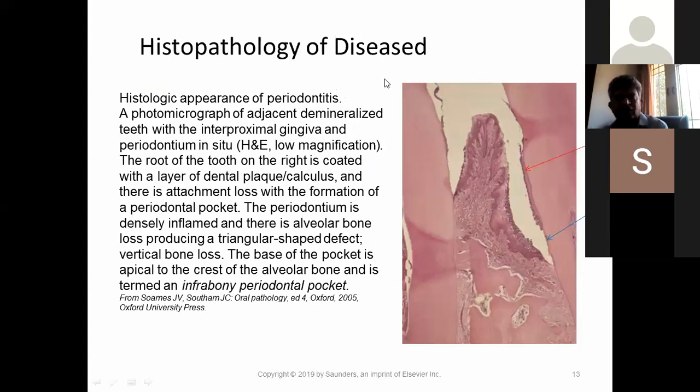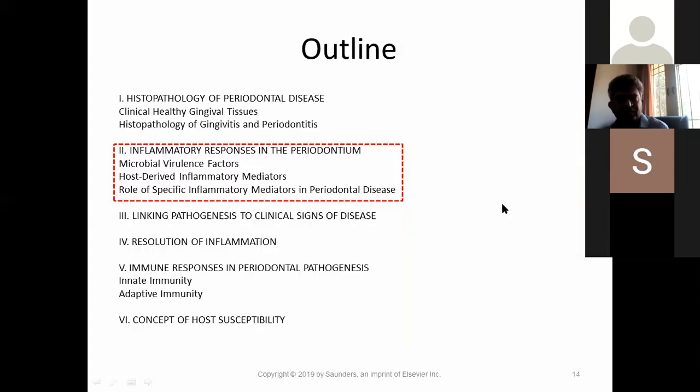Yes, and also we have two types of pocket, suprabony and infrabony pocket. This is at the level of the sulcus, where if it's above the alveolar bone, it's called a suprabony pocket. And when it goes below the alveolar bone, it's called an infrabony periodontal pocket. Yes, next please.